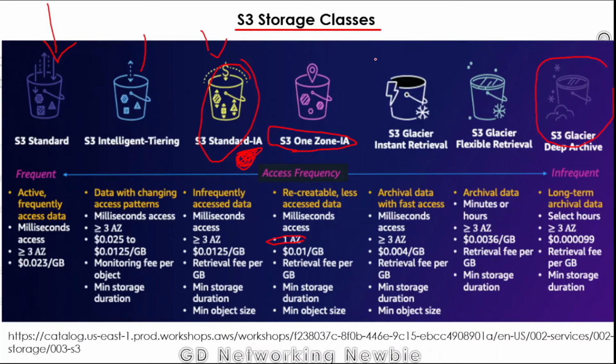And after that we have these 3 Glacier classes, which we use for data archiving. We have Glacier Instant Retrieval, then Glacier Flexible Retrieval, and then Deep Archive. You can see in all of these we have replication of the data in at least 3 availability zones, but the access time to retrieve the data, like we send a request and how much time it will take for the data to reach us, will increase in Glacier Deep Archive. And in the same way, if the data is rarely accessed, this will be the cheapest option, that is Glacier and Deep Archive.